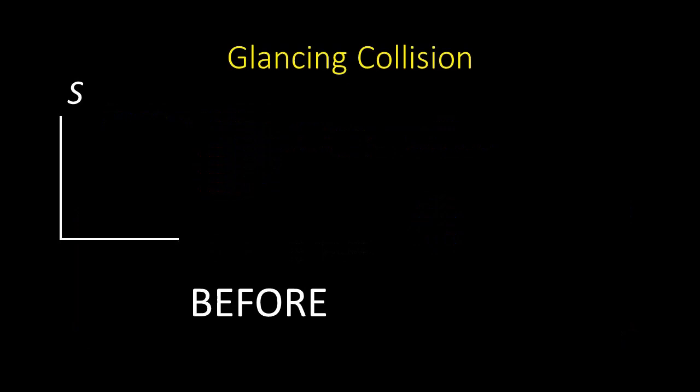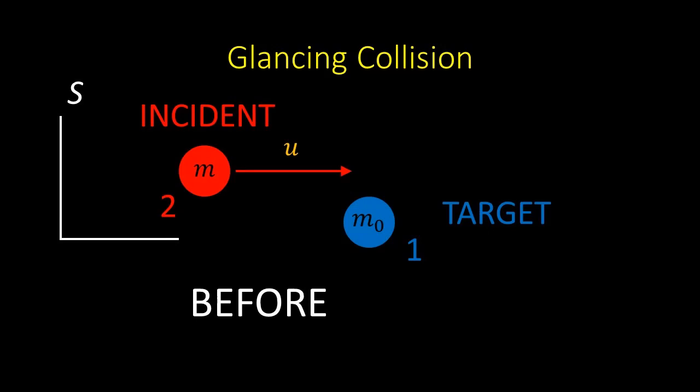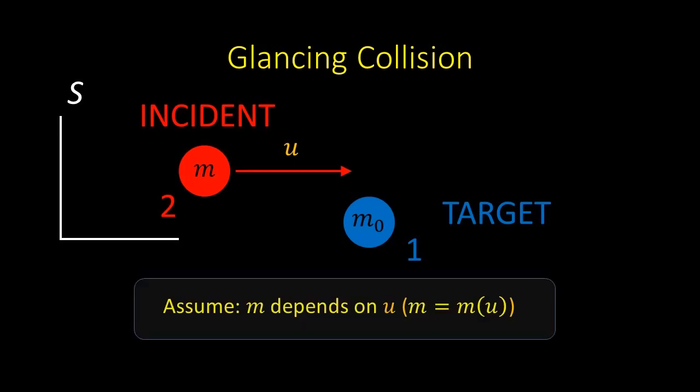Here is the scenario before the collision viewed in frame S. Let particle 1 be a target at rest in S, and let particle 2 be an incident particle of mass m, as measured in S, moving to the right at speed u in the x direction. We assume that m may be different from m0, and this depends only on the speed of the particle.